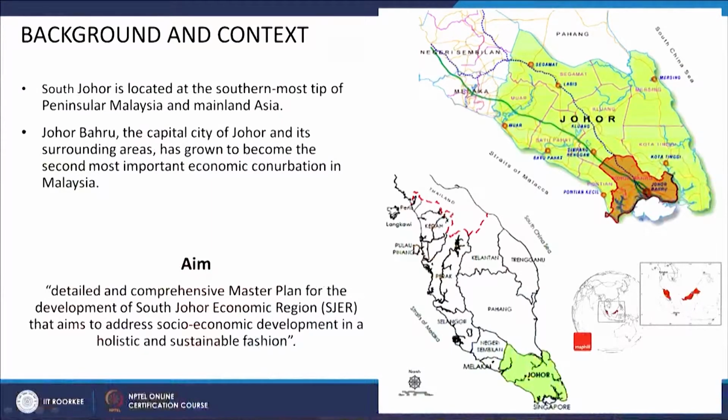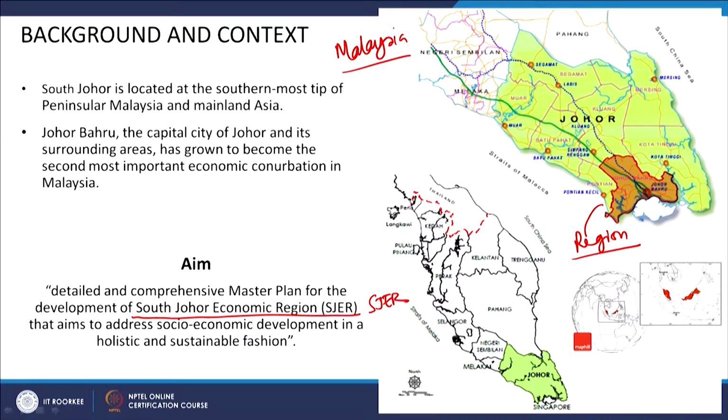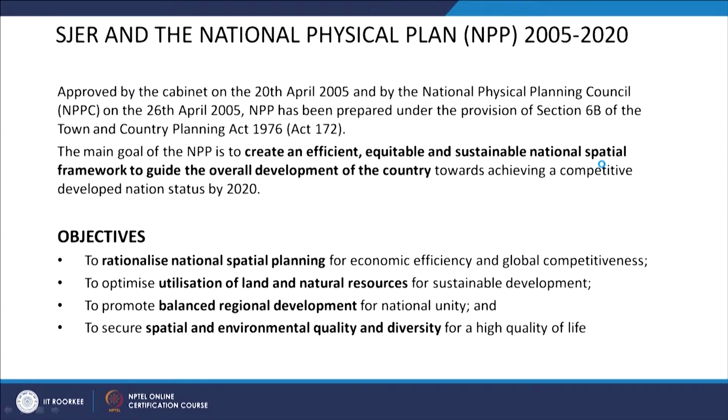So, let me show the map first. This is the map of Malaysia. And in this country, this portion is the region which we are going to discuss now. This region is called Iskandar region, or in short they call it South Johor Economic Region, in short SJER. So, for this region they have made a complete, fantastic regional plan, and they have presented it through their documentation, through their planning authority. A few of the salient points I would like to share with you.